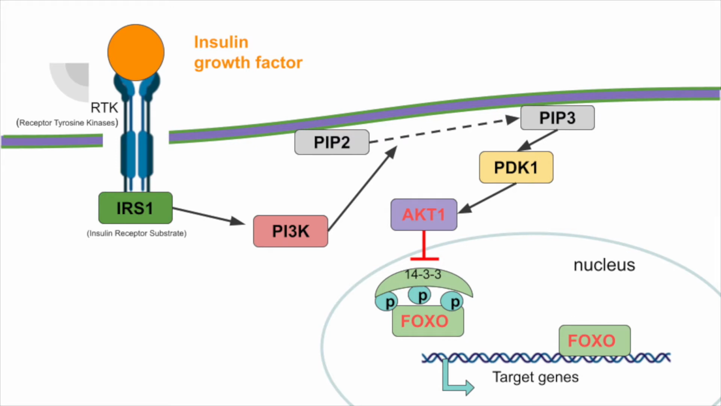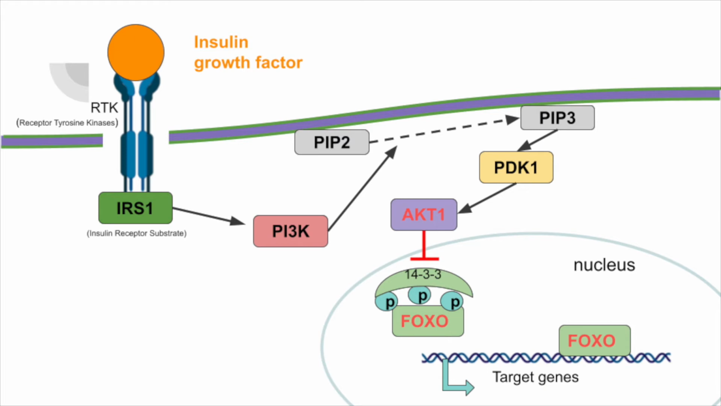The IRS recruits PI3 kinase, or PI3K, and PI3K has the ability to phosphorylate PIP2 to PIP3. At the plasma membrane, where PIP2 and PIP3 are located, PI3K has to phosphorylate enough PIP2 and thereby increase the concentration of PIP3. PIP3 then recruits other proteins towards the plasma membrane, including AKT1.